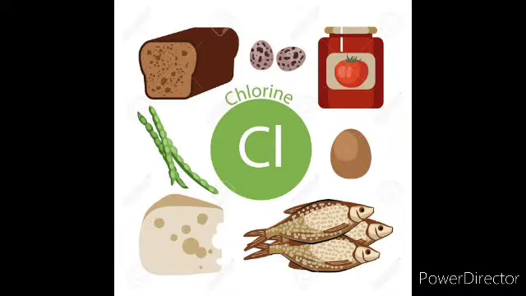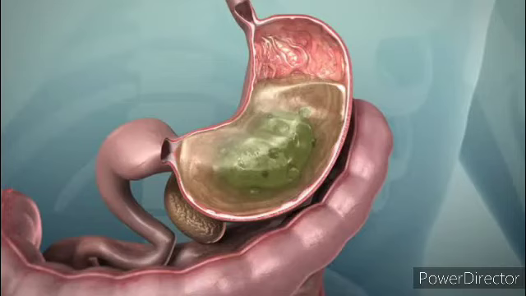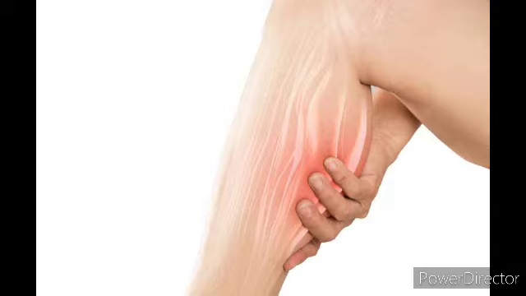Chlorine. As we all know, chlorine is very essential for water balance and also for the secretion of HCl, the important gastric juice which helps in digestion. Deficiency of chlorine results in muscle cramps. This is all about the macronutrients.